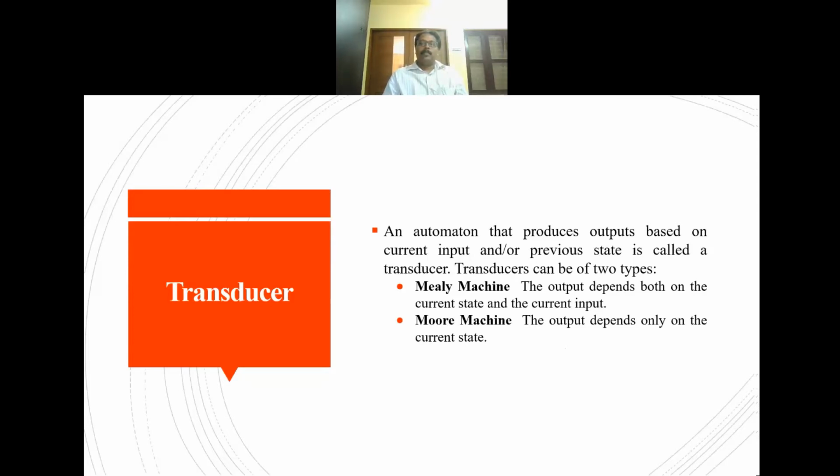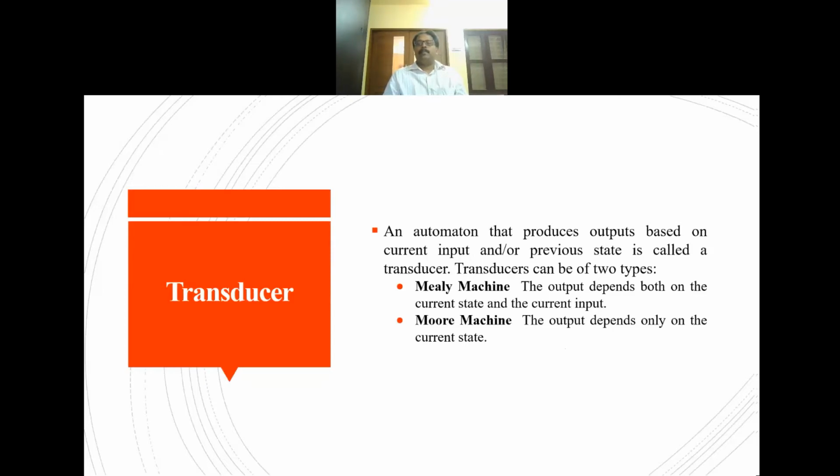And if the output is solely dependent on the current state, and independent of the current input, such a finite automata is known as a Moore machine. There are two different types of transducers. Mealy machine is a transducer. Moore machine is a transducer. Mealy machine depends on the current state and current input.